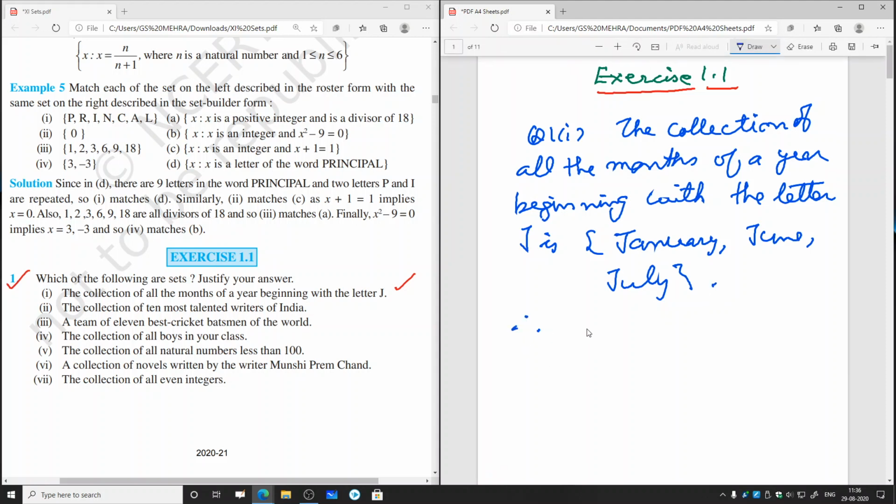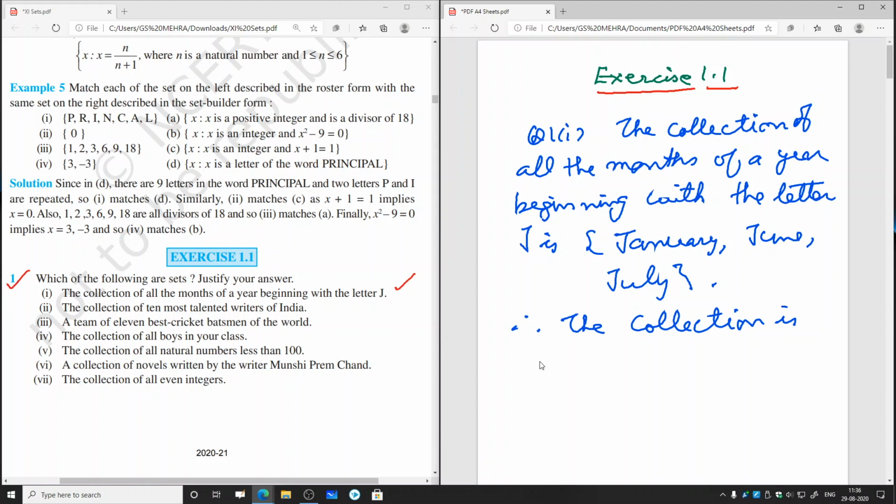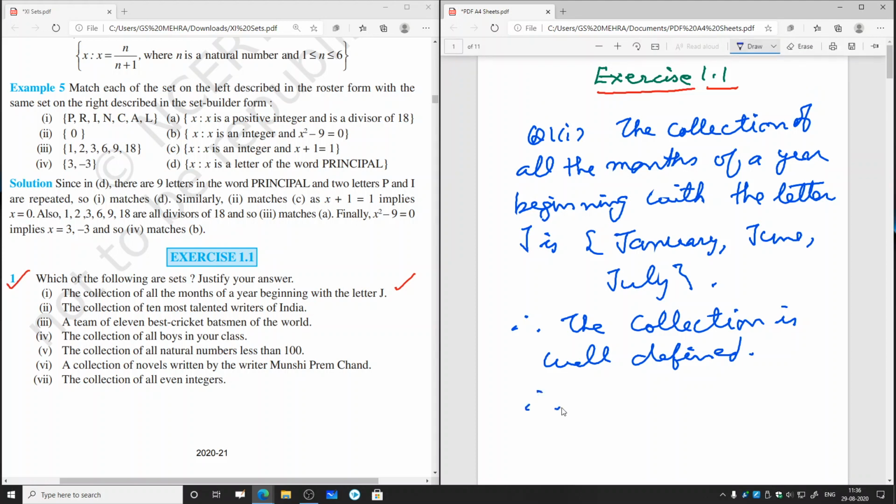Therefore, we can say that this collection is well defined, and therefore this is a set.